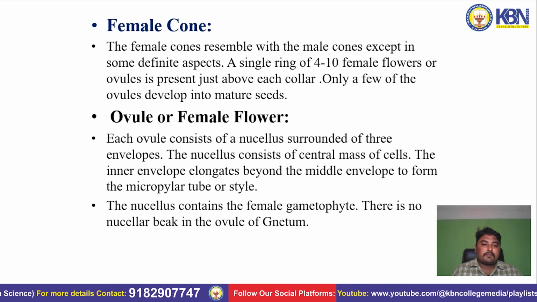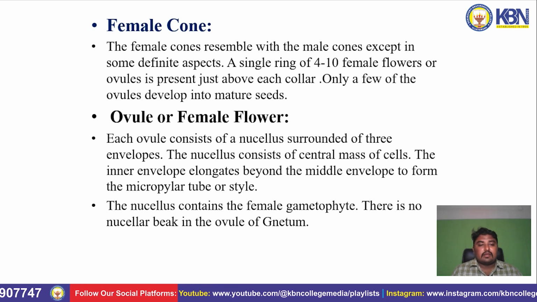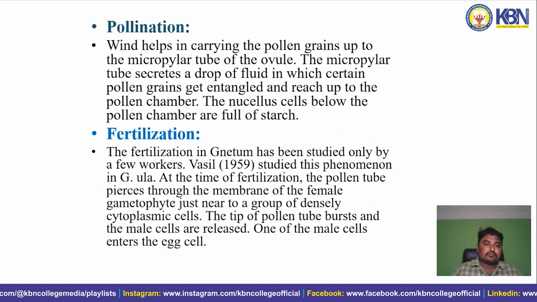Ovule or female flower. Each ovule consists of a nucellus surrounded by 3 envelopes. The nucellus consists of a central mass of cells. The inner envelope elongates beyond the middle envelope to form the micropylar tube or style. The nucellus contains the female gametophyte. There is no nucellar beak in the ovule of Gnetum.